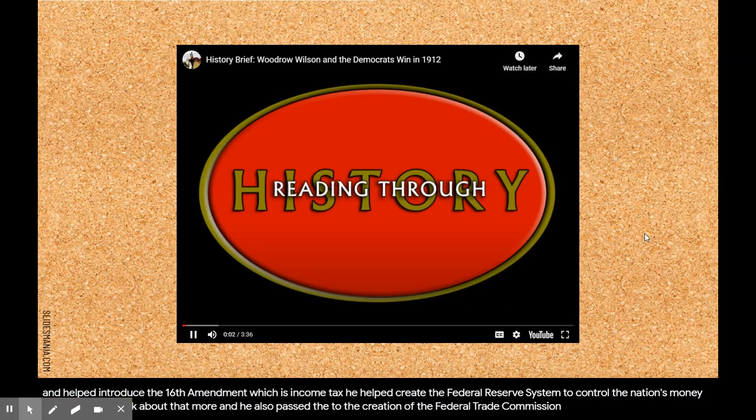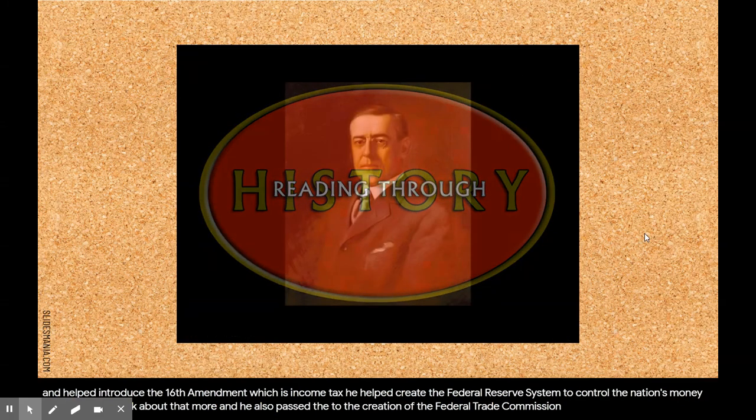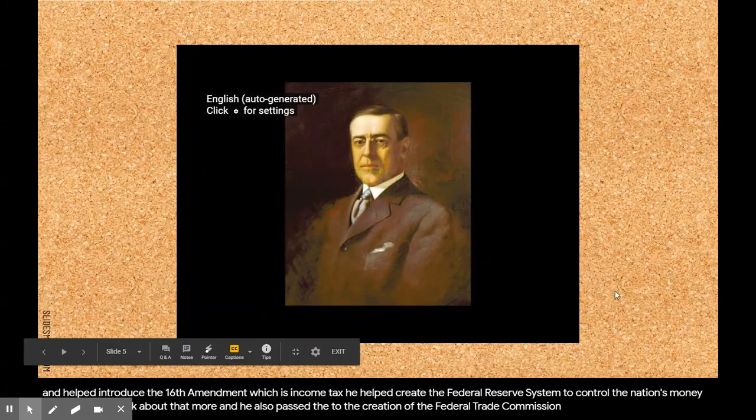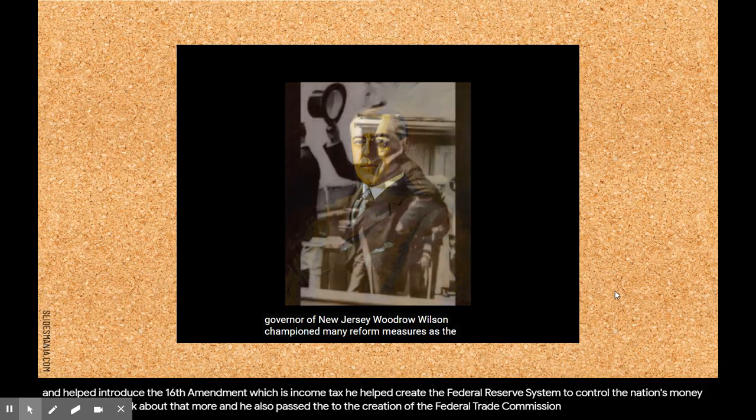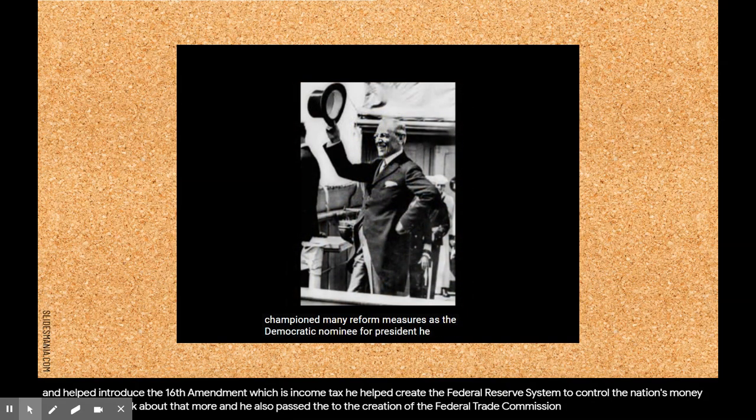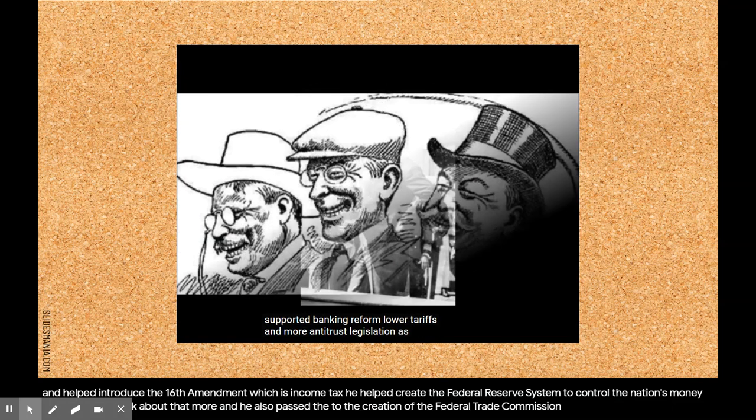Wilson and the Democrats win in 1912. As governor of New Jersey, Woodrow Wilson championed many reform measures. As the Democratic nominee for president, he supported banking reform, lower tariffs, and more antitrust legislation.